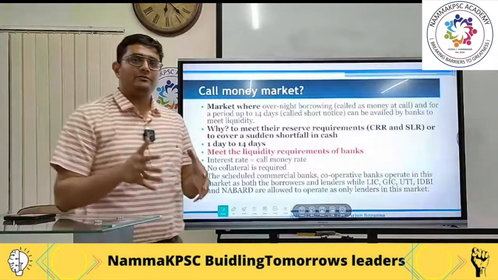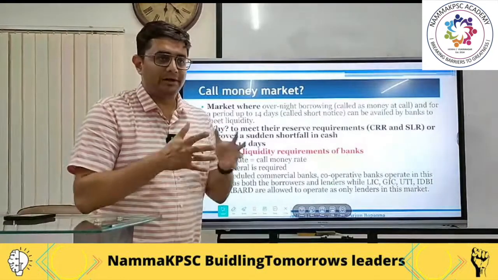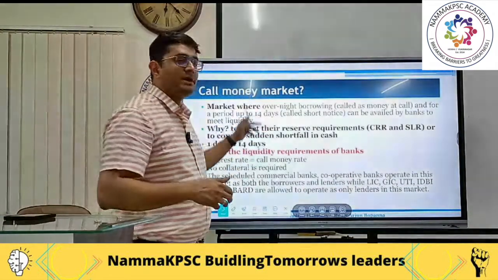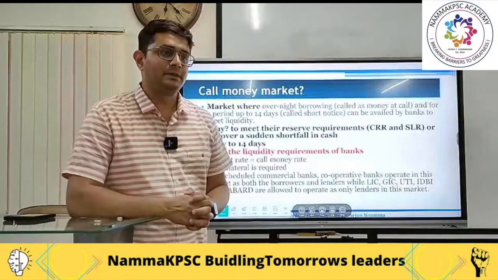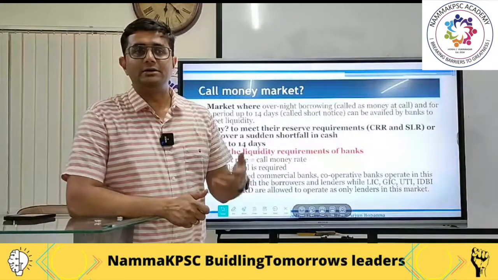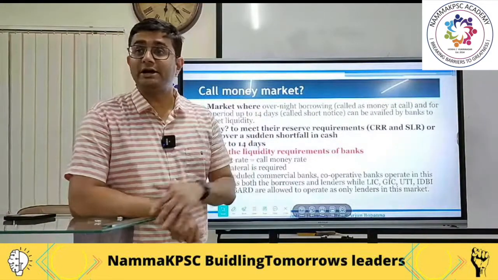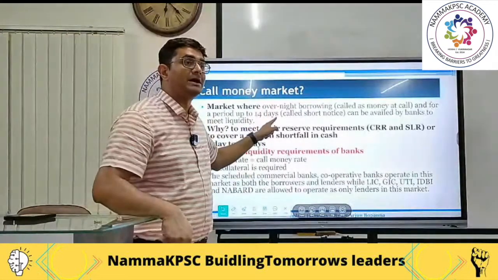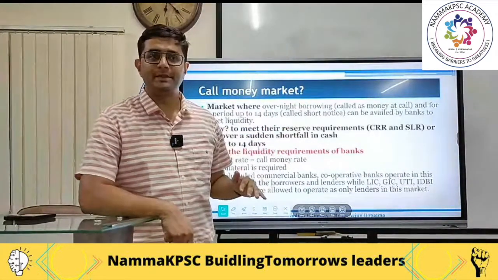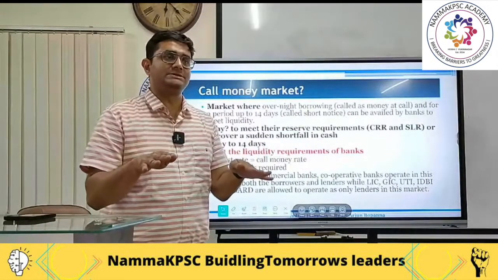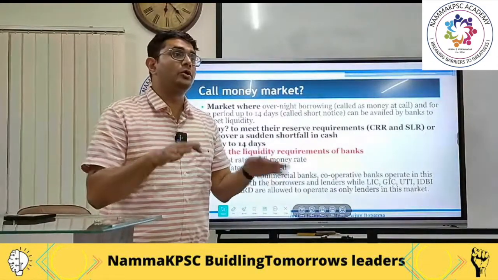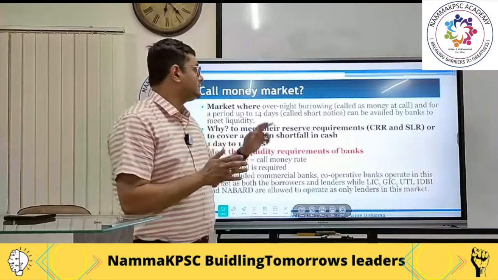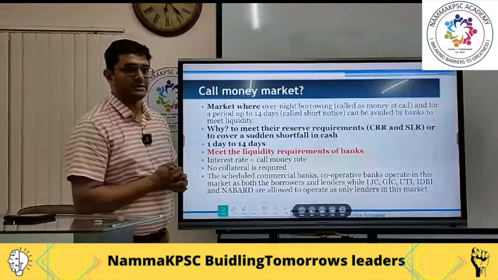One bank which has more money on a particular day will go to the call money market as a lender. On the other hand, a bank which has a shortage of money on that particular day will go to the call money market as a borrower. So it helps to facilitate interbanking borrowing and lending. So this is called the call money market.